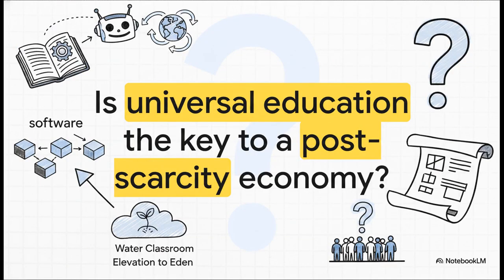Which leaves us with a massive, thought-provoking question to wrap up this explainer. Is AI-driven, universal education truly the ultimate key to unlocking a post-scarcity global economy? Could a platform like the Water Classroom actually bridge the gap between where we are now and this elevation to Eden? Well, the blueprint is certainly laid out in the text, but the execution and the ultimate real-world impact remain to be seen.